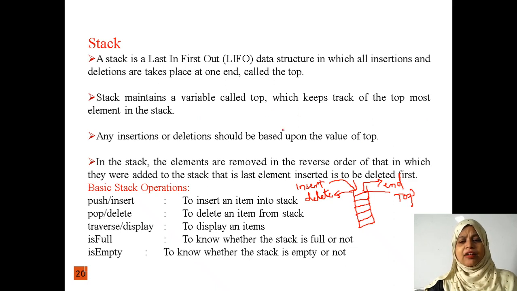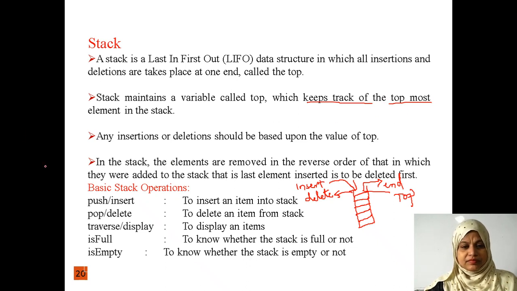That's the reason top keeps track of the stack: what elements are present, how many elements are present, and how an element is going to be deleted. All this information is carried by the top.